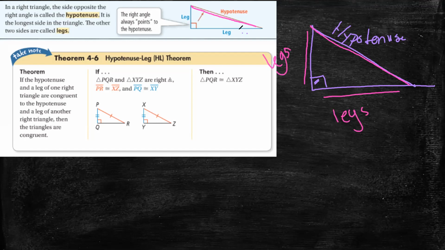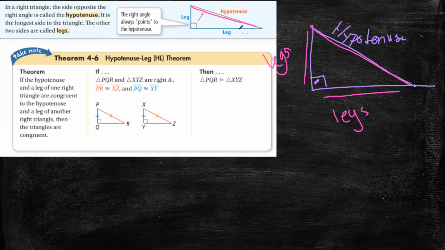Later on, you will name it with adjacent and side. But later on, not now. For now, I want you to know that their names are legs. They are the legs in the triangle. And the side that is opposite to the right angle, we call it the hypotenuse. So, is it clear what the definition of the hypotenuse is?